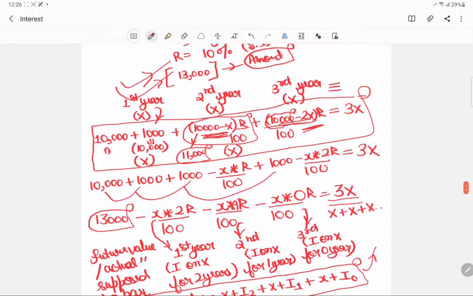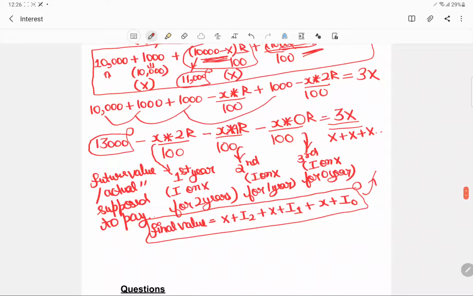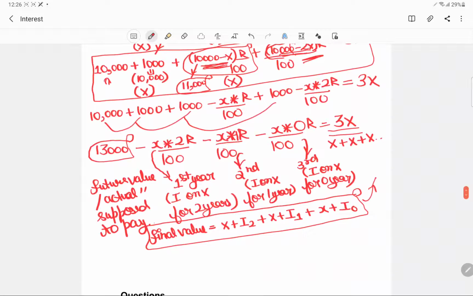I hope this is clear. We have gone step by step, and now I will give you that Brahmastra. So what we did is final value. We were supposed to pay 13,000. But since we paid x amount after the first year, for the remaining 2 years we ended up saving an interest on amount x.